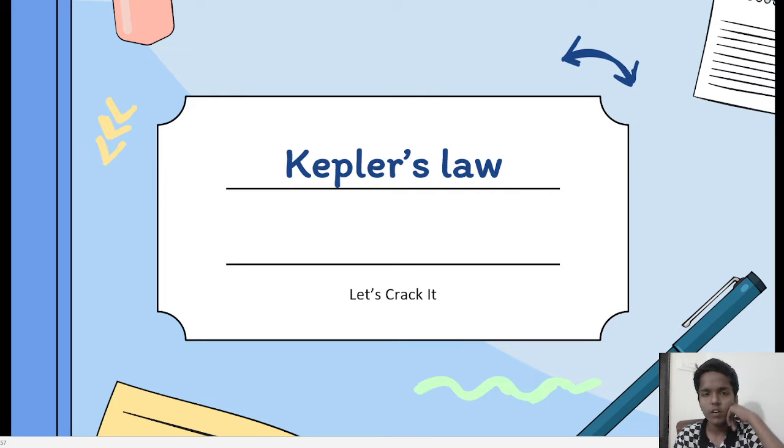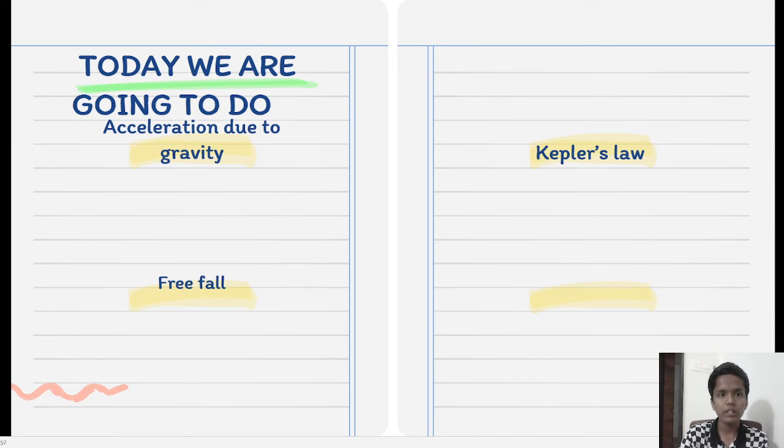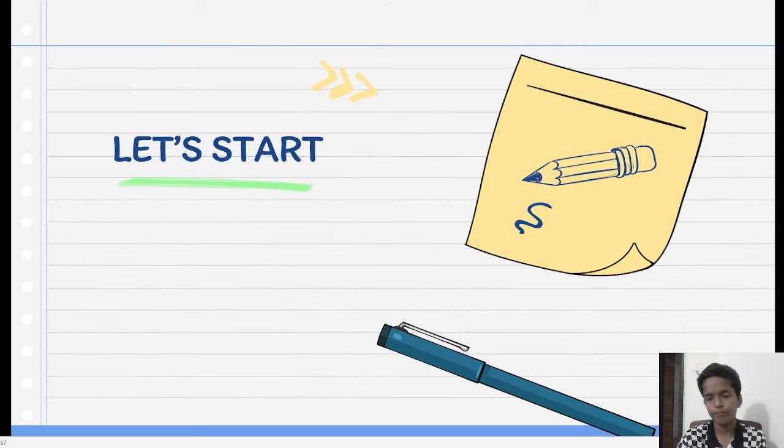Okay, friends, we are going to discuss a new topic today: gravitation. We finished the introduction to gravitation and the universal law of gravitation. If you didn't watch it, the two video links are given in the description box, you can check them. Today we are going to discuss Kepler's law, free fall, and acceleration due to gravity. First, we will discuss free fall.